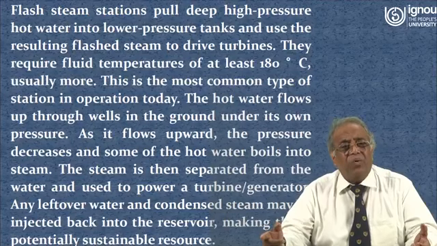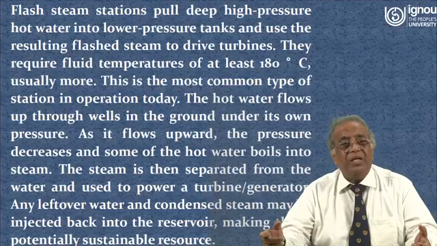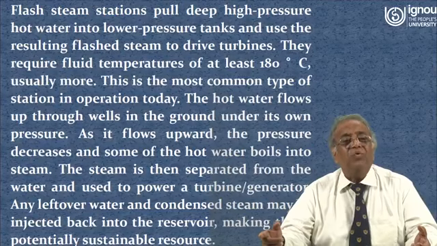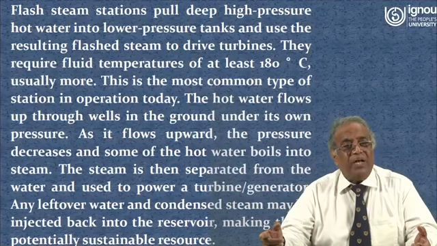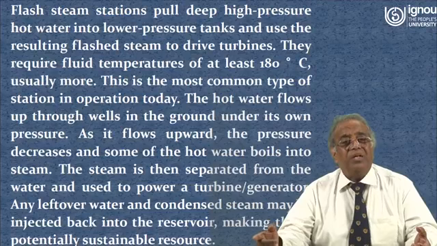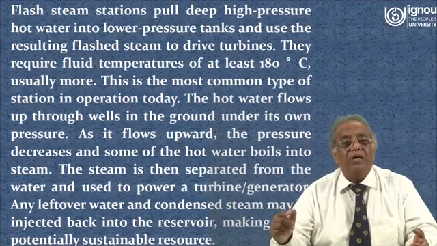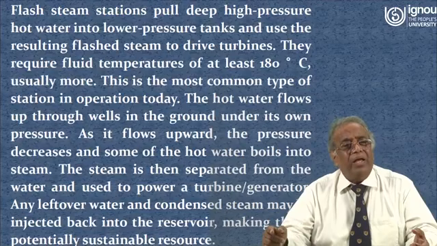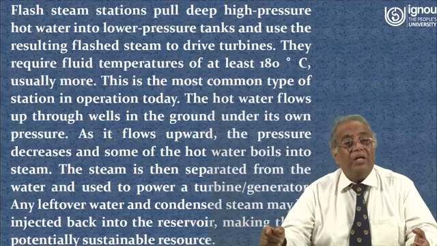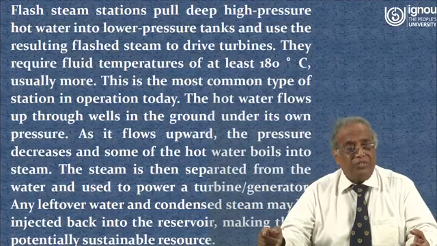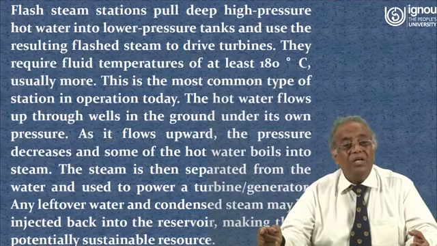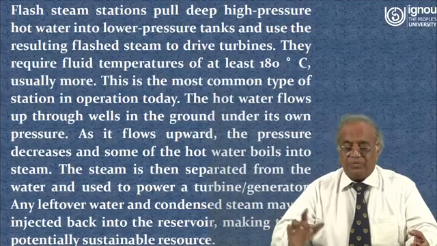The hot water flows up through wells in the ground under its own pressure. As it flows upward, the pressure decreases and some of the hot water boils into steam. The steam is then separated from the water and used to power a turbine generator. Any leftover water and condensed steam may be injected back into the reservoir, making this a potentially sustainable resource.